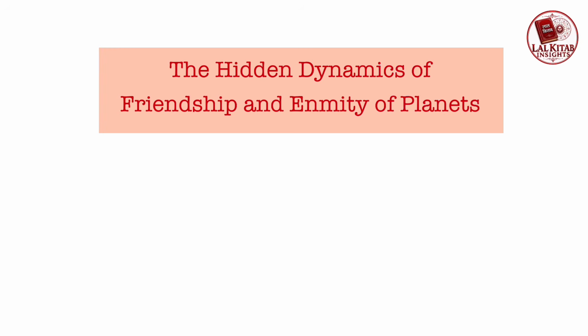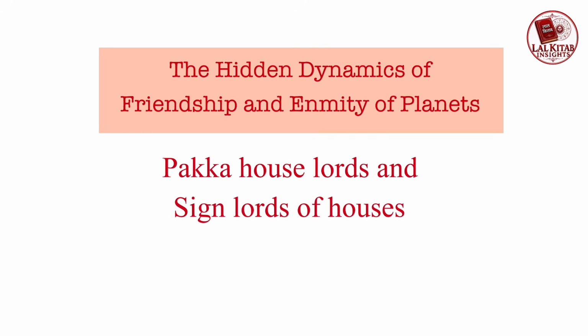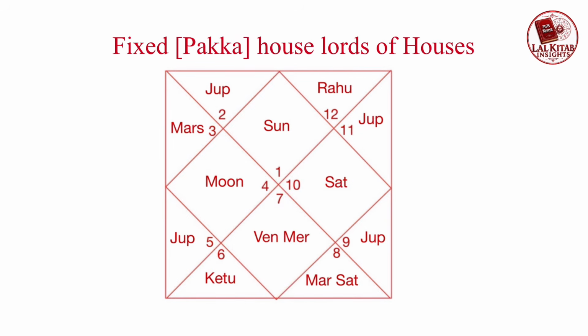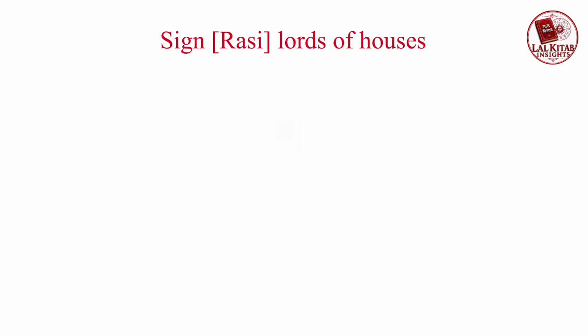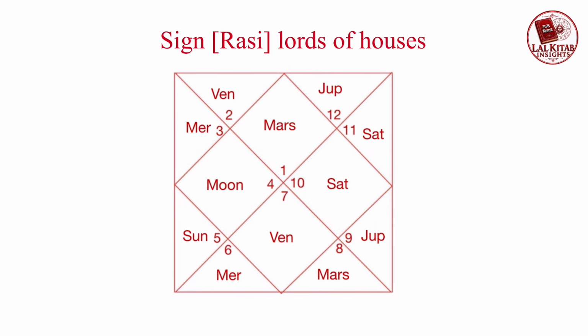Before exploring the hidden dynamics of friendship and enmity of planets, let us know about Pakka house lords and sign lords of houses. The fixed house lords, that is, Pakka house lords of houses, are as shown in the figure. The sign lords, that is, Rashi lords of houses, are as shown in the figure.